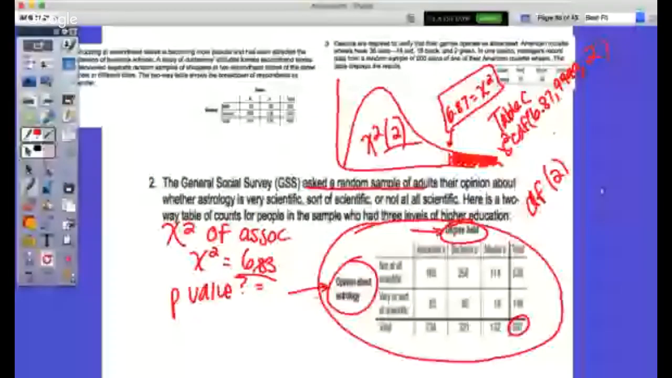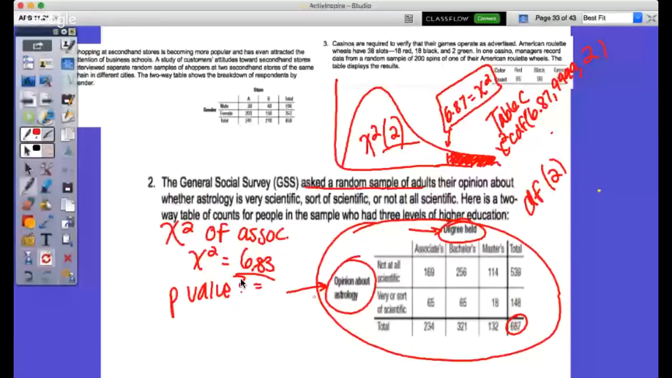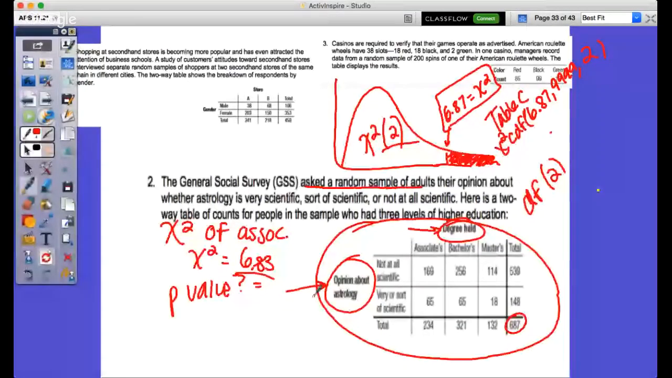I would say the GSS asked 3 random samples of adults their opinion about whether astrology is very scientific, sort of scientific, or not at all scientific. Each of the 3 groups would fall in the different categories. 1 sample would come from associates, 1 from bachelors, and 1 from masters. And we would see, does the sample have a difference between their opinion about astrology. You see the difference? So then it would be 3 samples and 1 variable? Correct. It's all dependent upon how I word it.